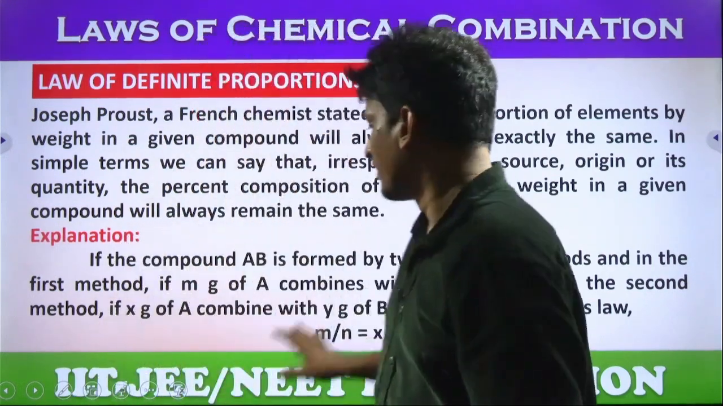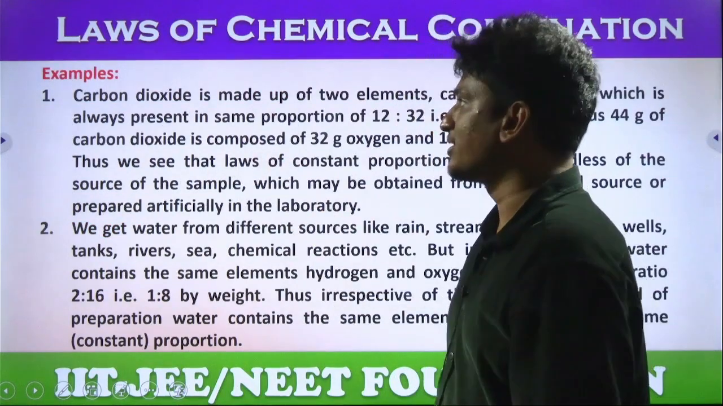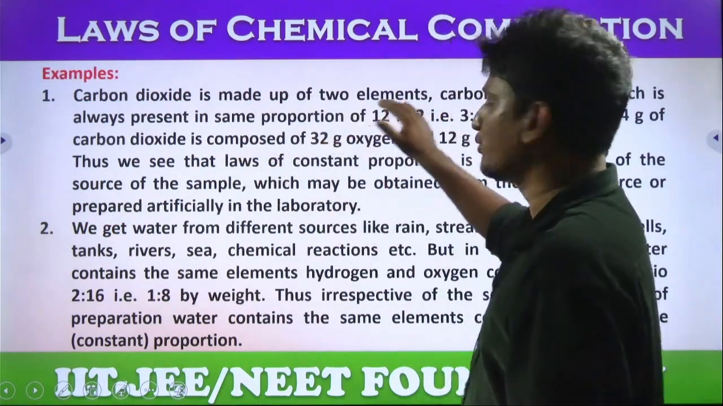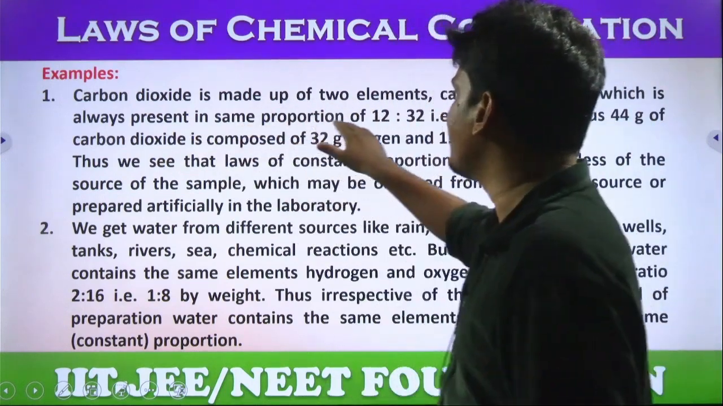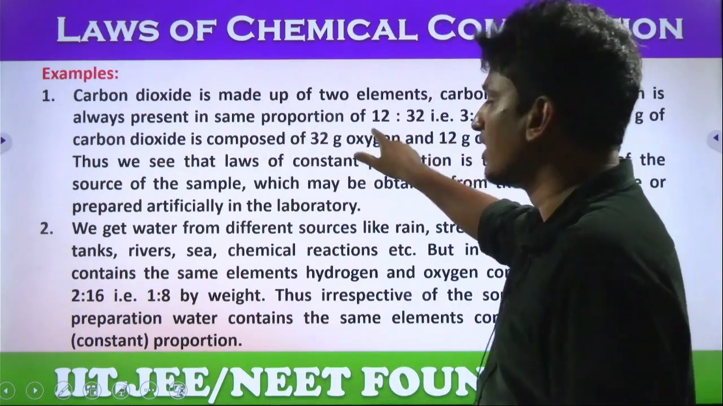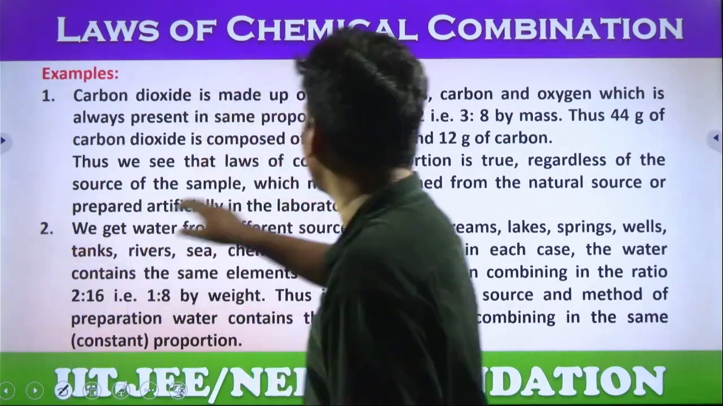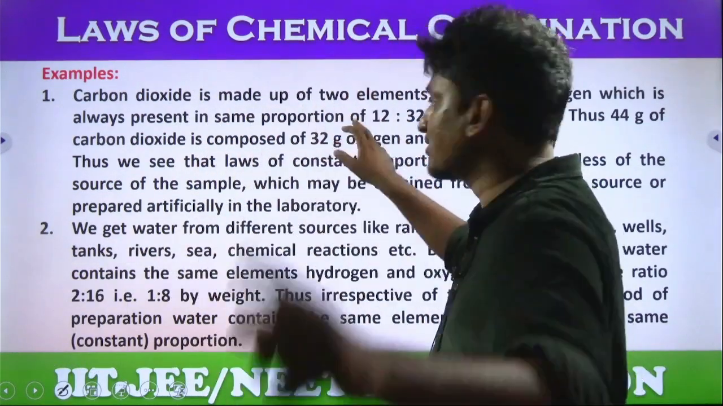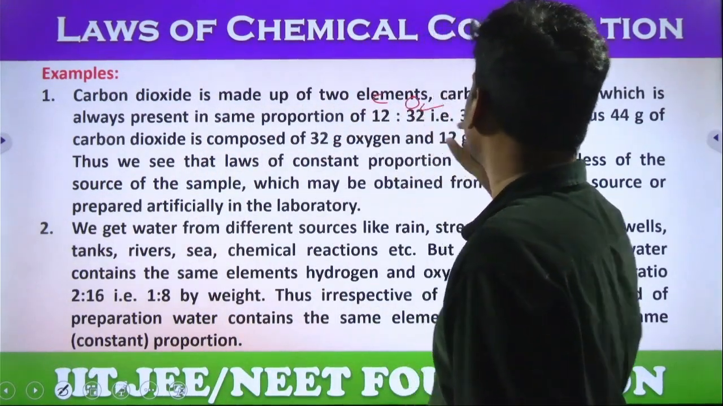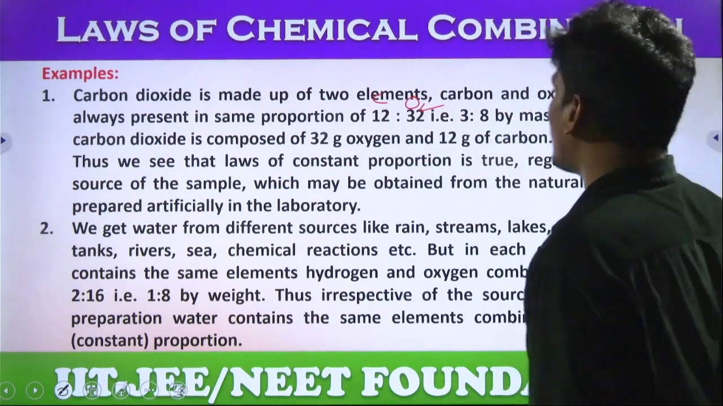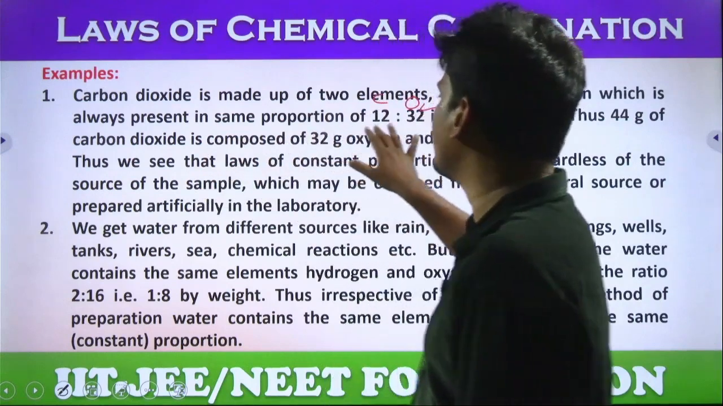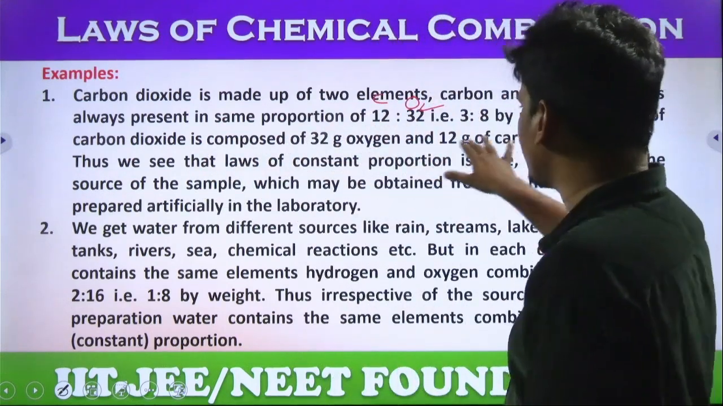Example, students. Carbon dioxide is made up of two elements, carbon and oxygen, which are always present in the same proportion, 12 is to 32. Carbon is 12 grams, and 32 from oxygen, O2, since one oxygen is 16 grams. If you simplify this ratio, it is 3 is to 8 by mass. Thus, 44 grams of carbon dioxide is composed of 32 grams of oxygen and 12 grams of carbon.